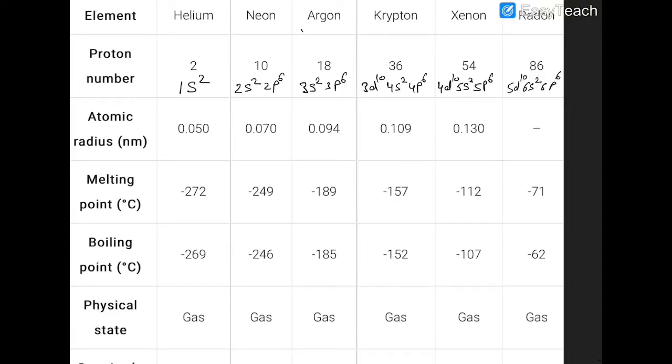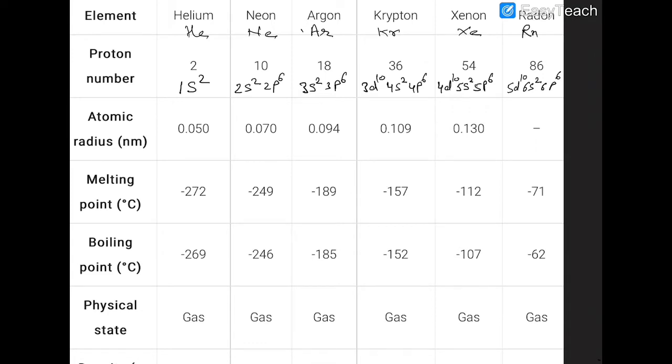Today we are going to discuss the group 18 elements. The first element is helium, the second element is neon, then we have argon, then we have krypton, then we have xenon, and then we have radon.